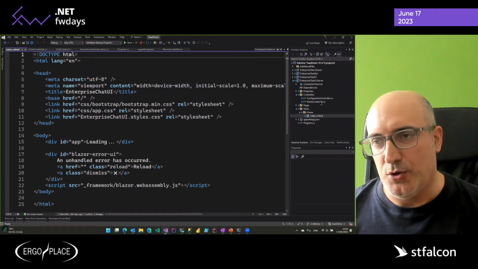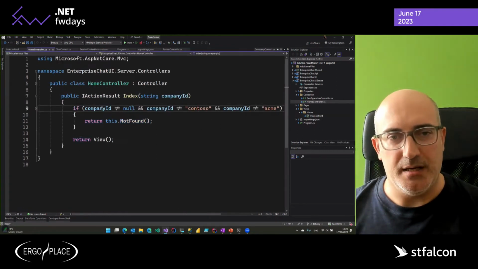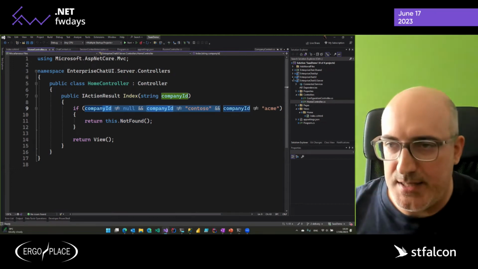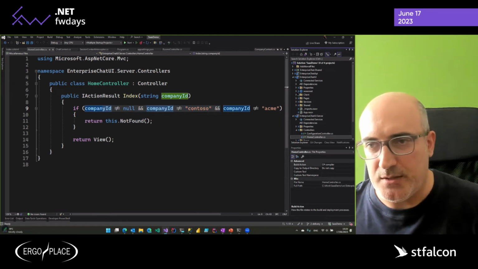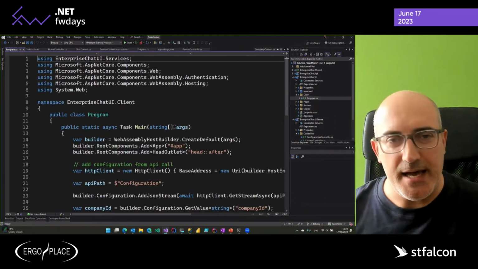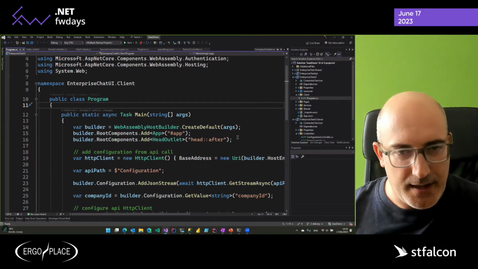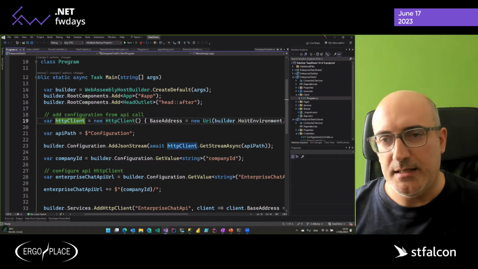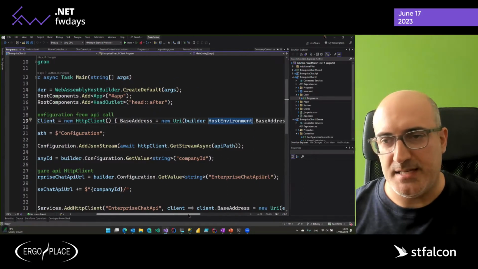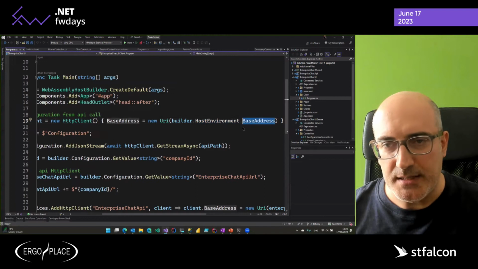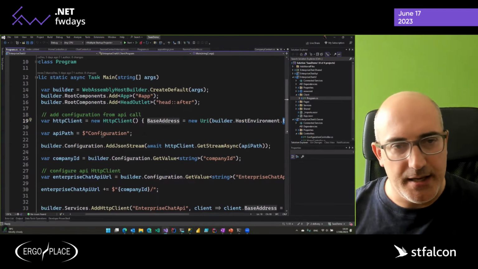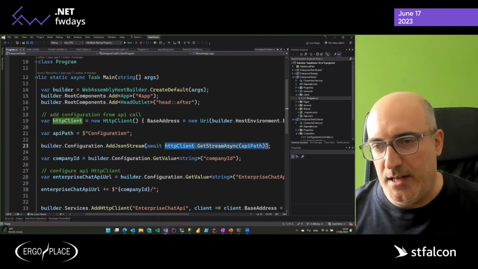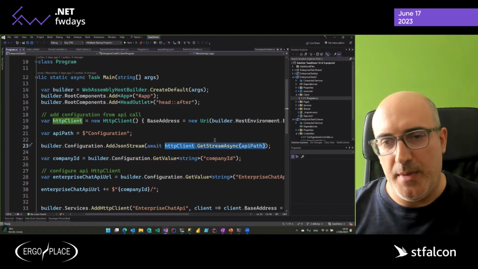Obviously, in a normal scenario, you're going to have this being read from a database or something like that. Then this will bootstrap Blazor. In my program.cs, when Blazor starts, as a first thing, I create an HTTP client that points to my base address. And then I'm using this HTTP client to call this configuration endpoint. So I'm making this call here.